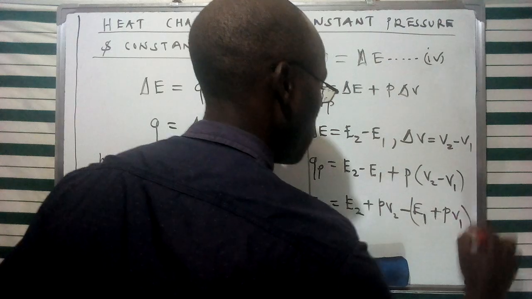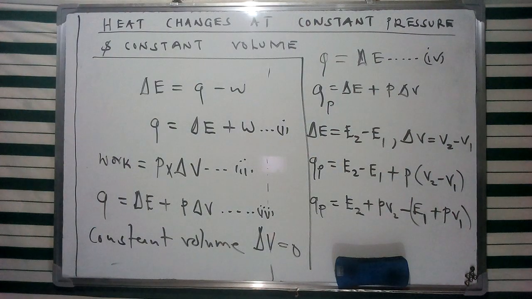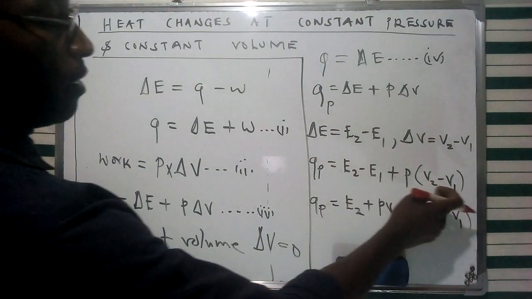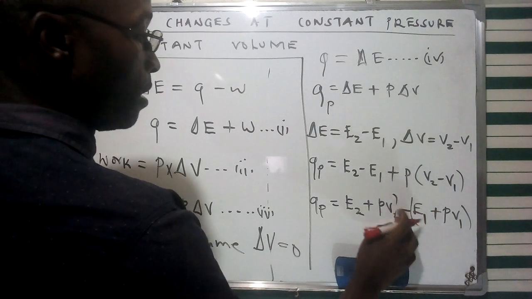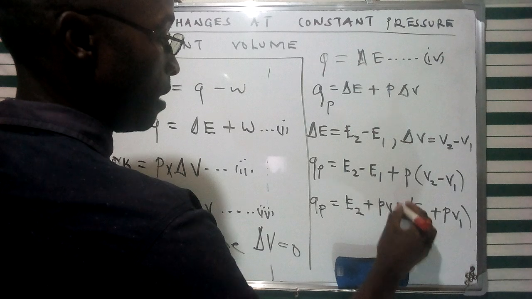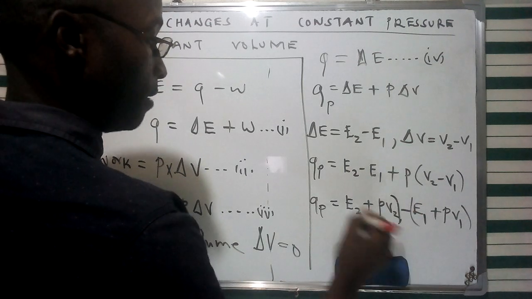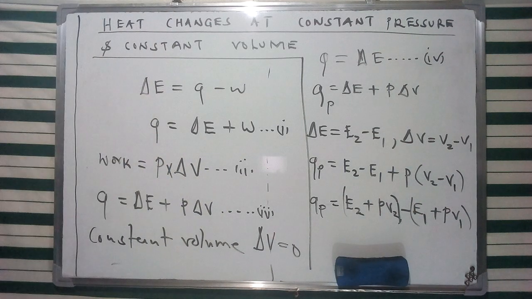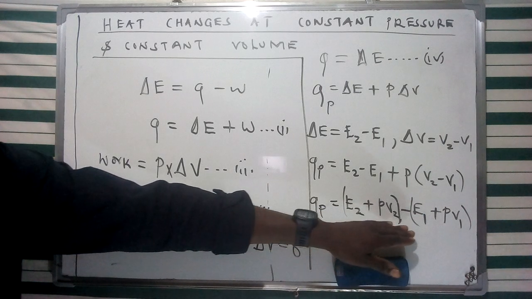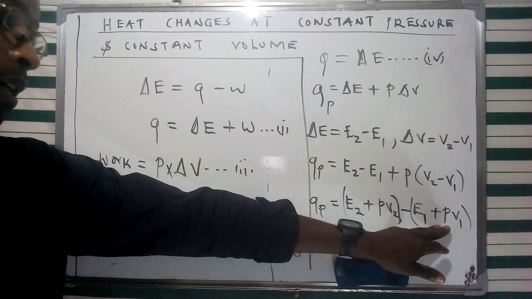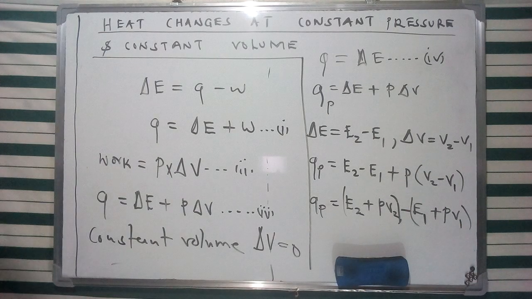If we look at this second aspect, it is going to be a negative value for E1 and PV1. So I've given them in terms of those, with this parenthesis as such. We can see this particular aspect of E2 plus PV2 minus E1 plus PV1.